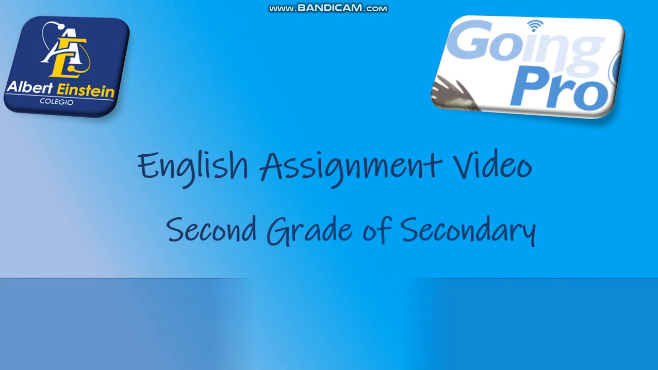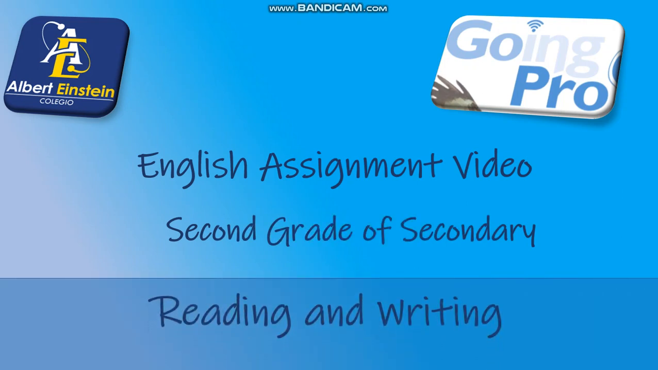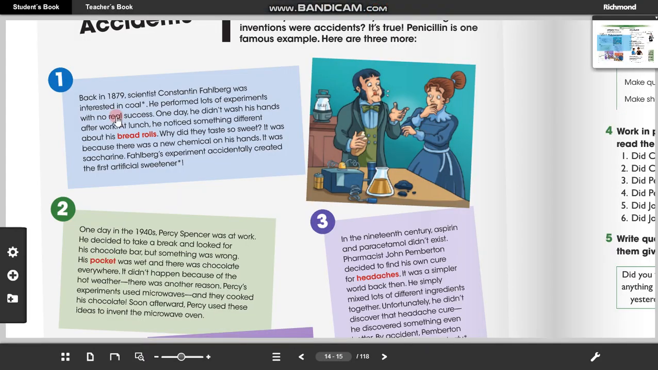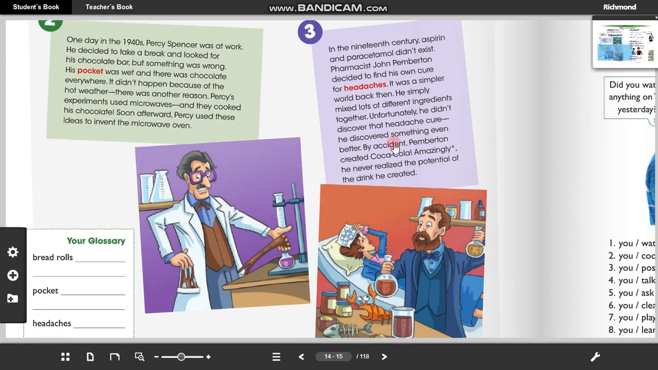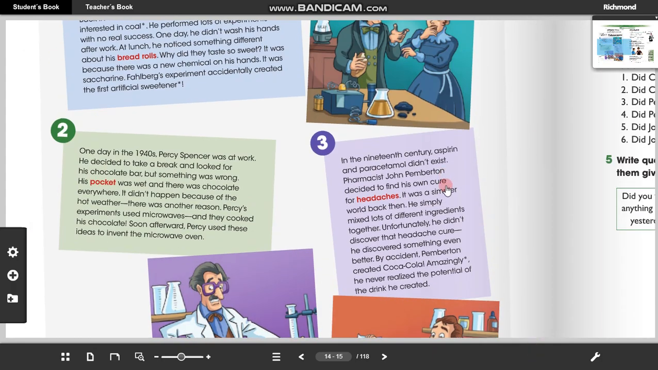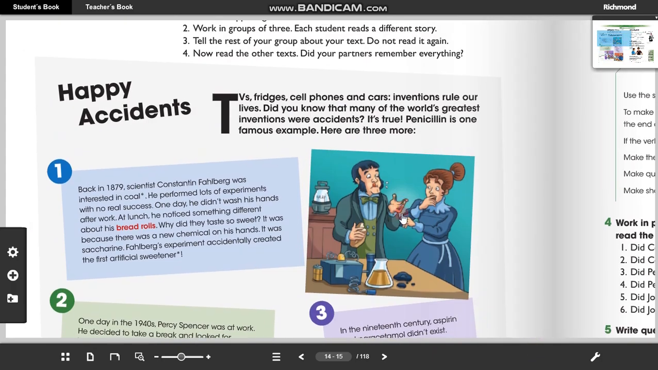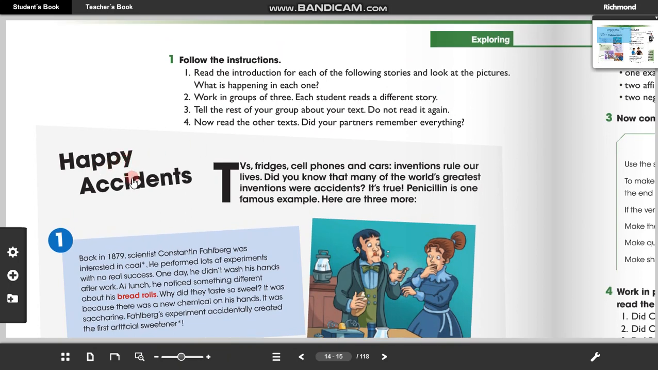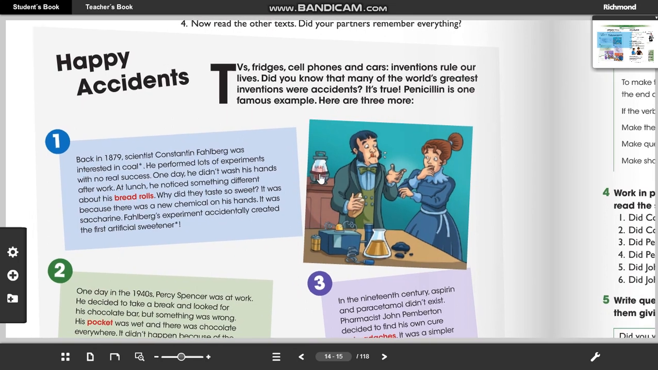Second grade of secondary. This is the reading and writing. Now we are going to do reading and writing. Vamos a hacer un reading and writing, es decir, un trabajo de lectura y escritura. Así que nos vamos al texto. Okay, so we are on page 14. On page 14 we have Happy Accidents. That's the title of these readings.